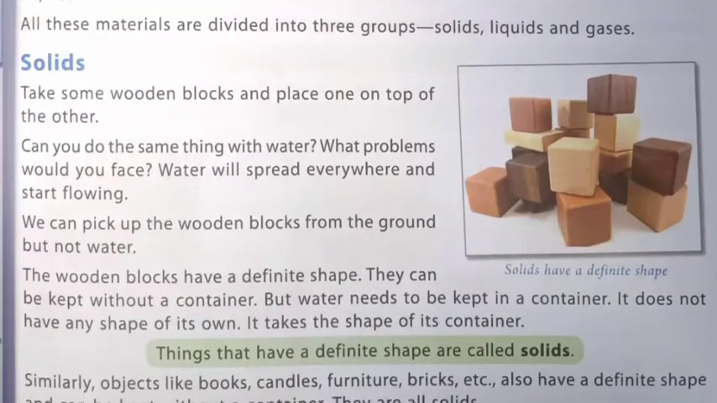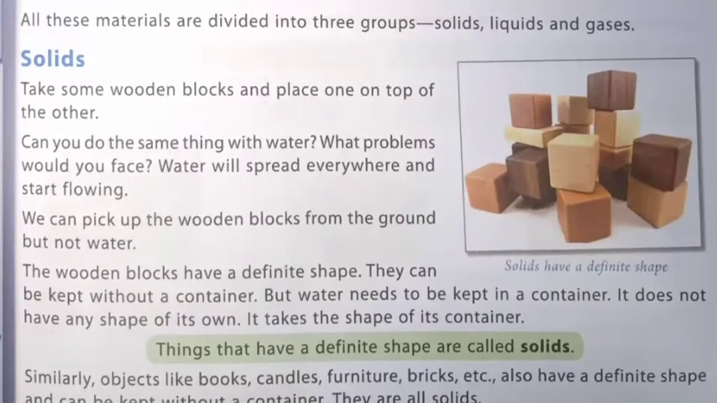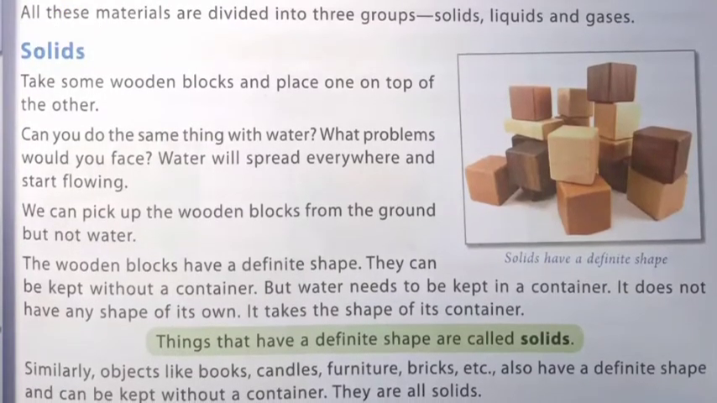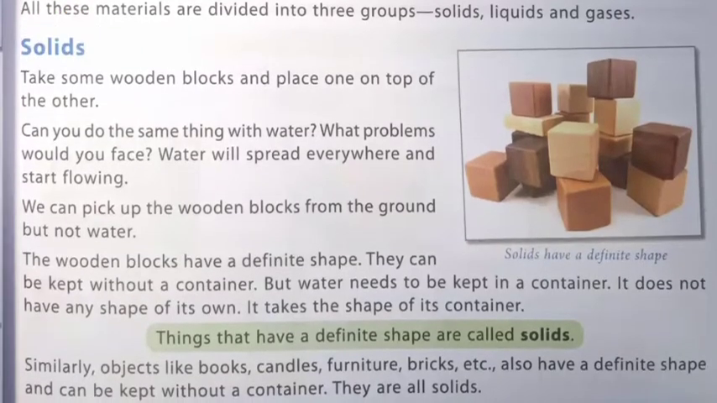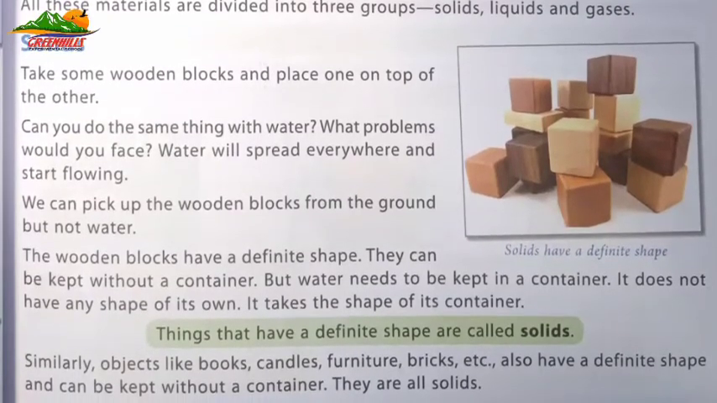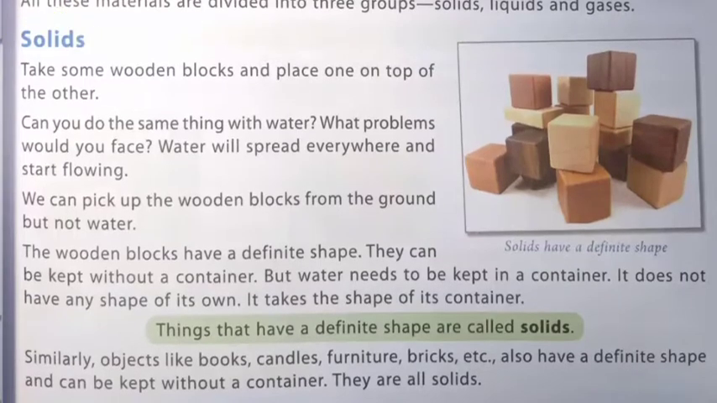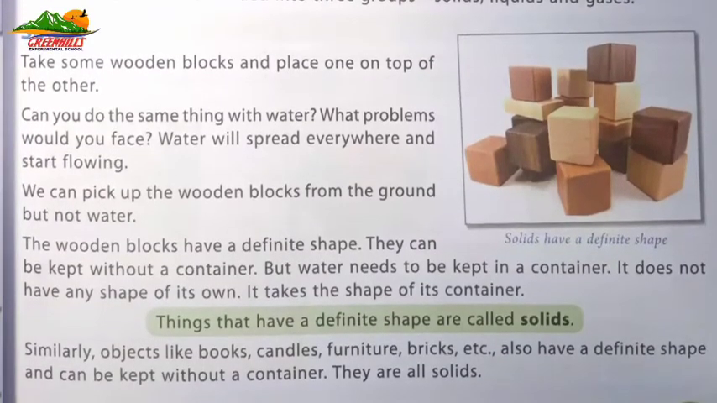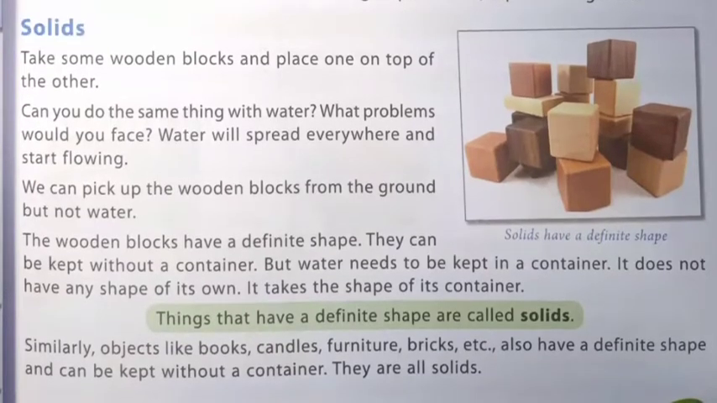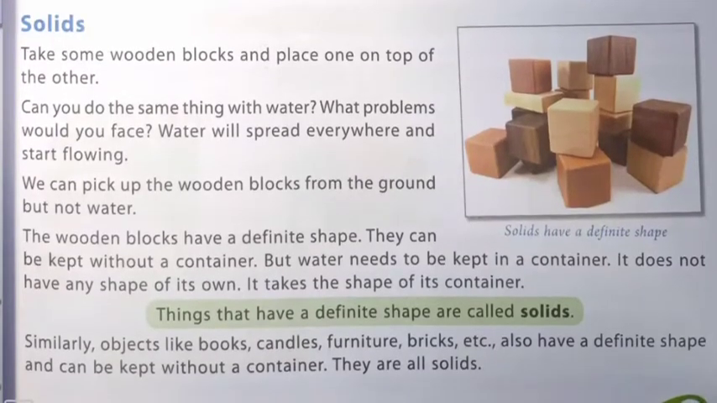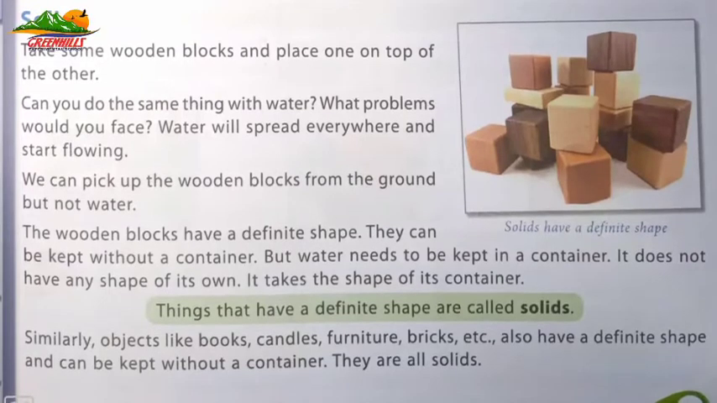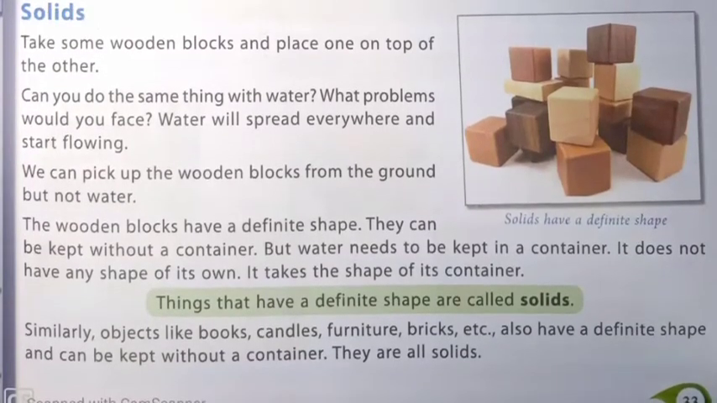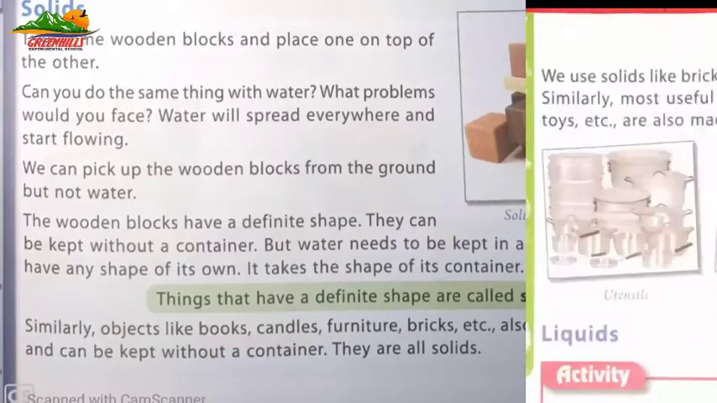It does not have any shape of its own. It takes the shape of its container. So, things that have a definite shape are called solids. Similarly, objects like books, candles, furniture, bricks, etc. also have a definite shape and can be kept without a container. They are all solids.